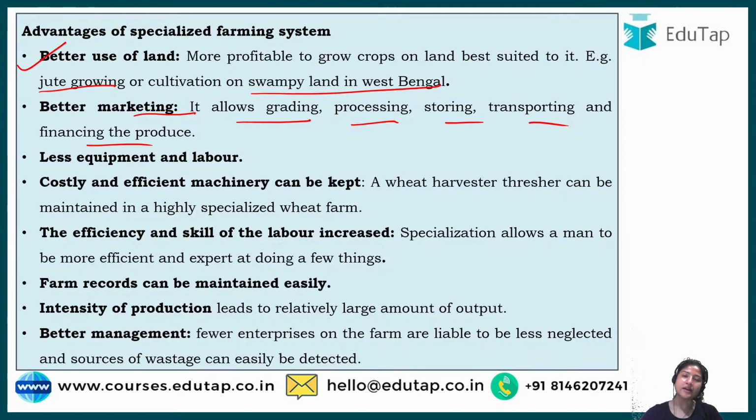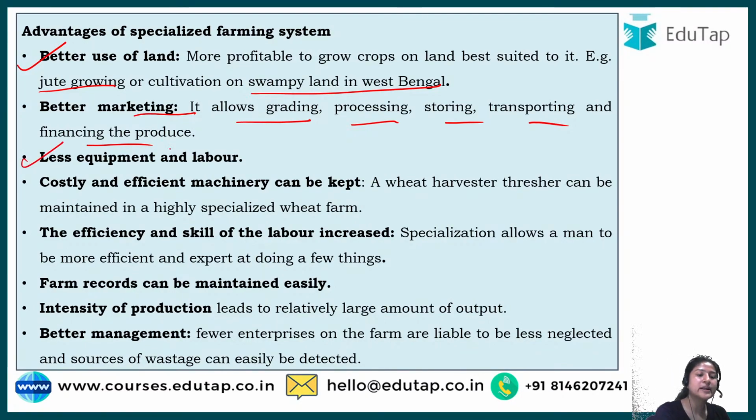We can process them at one go. For seed processing, what is seed processing, you can look at the 5-minute video series of mine where I have explained what is seed processing and what are different methods. And you can store every crop at the same temperature also, because different crops require different temperatures. Because every crop is the same, we can store them easily. We do not have to look for different storage places. We can transport them at one go, and financing of the produce can also be done easily.